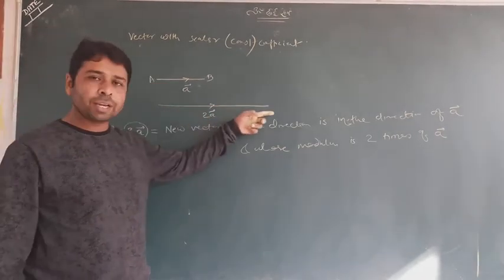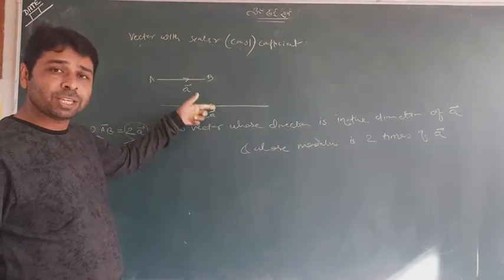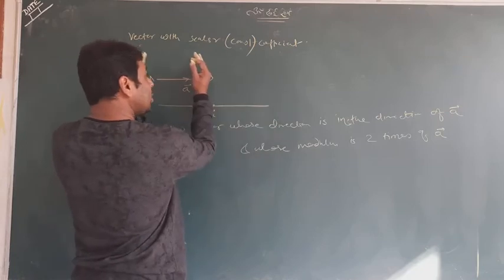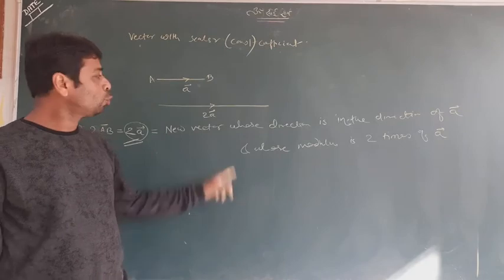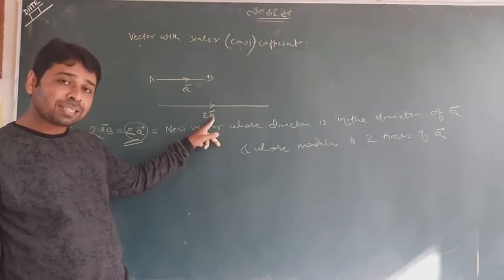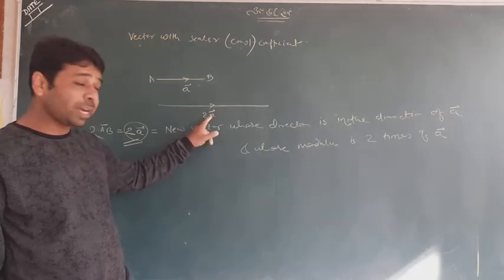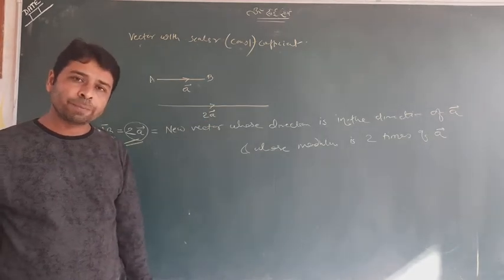This 2A is a new vector whose direction is the direction of A. See, both directions are equal, and whose mod is double of A. This distance is this one, and this has double the distance. So 2A is a new vector whose direction is the direction of A, but whose mod is double of A.